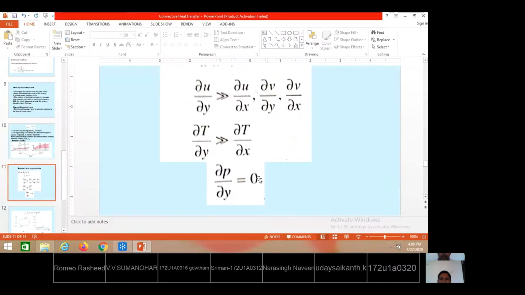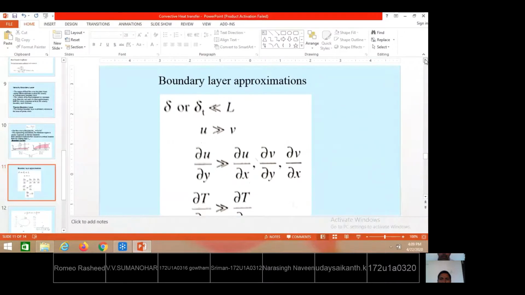That is, dou p by dou y equal to 0. In y direction, for the fluid particles, there is no change of pressure. So there is no change of pressure between the fluid layers in vertical direction. Only in x direction will change of pressure be seen. No change of pressure will be seen in y direction. So these are the approximations we have to apply while solving the equations for boundary layer flows. So that is what is the case.